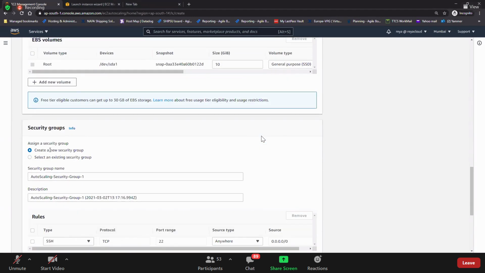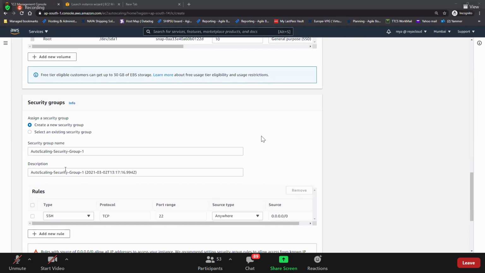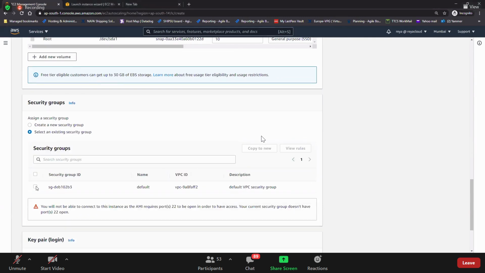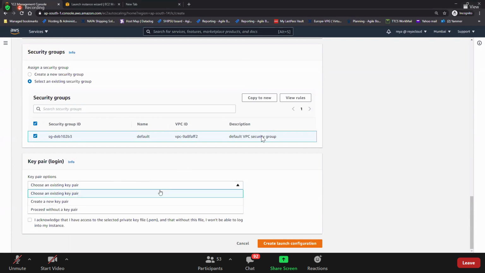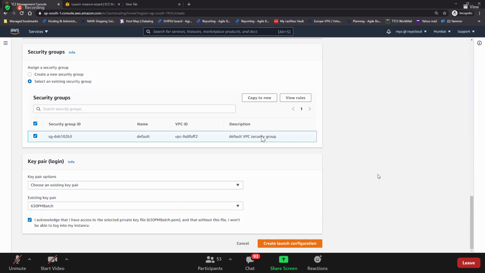Should we create a new security group or use an existing security group? Select always the existing security group, and then select our default security group. And then key pair, choose a key pair. I have a key pair, and I acknowledge.